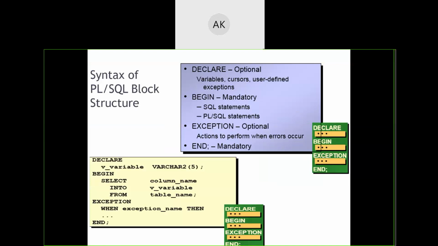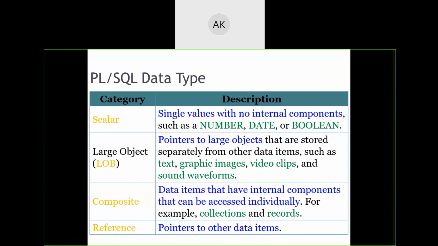Declare starts with the keyword declare. The execution section will contain the entire logic of our program, and it starts with a begin keyword. Exception starts with an exception keyword, and we end our entire program with an end keyword and a semicolon.